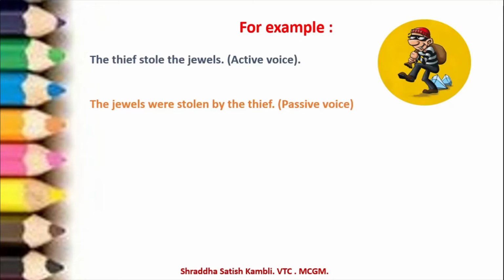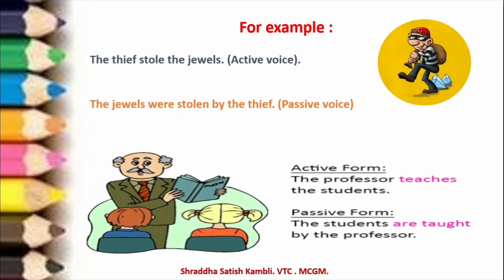Let us take up one more example. See, the active form, we say the professor teaches the students. Who's doing the work of teaching here? The professor. So we are focusing on the professor who is teaching the students. Passive form, the students are taught by the professor. So what is important here? The action of teaching is important.